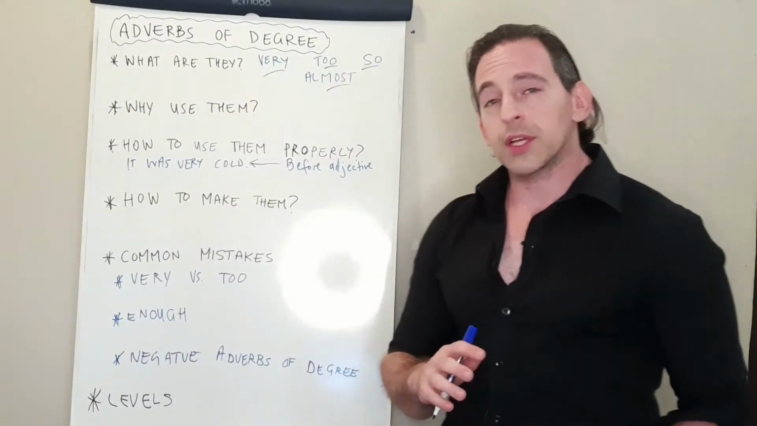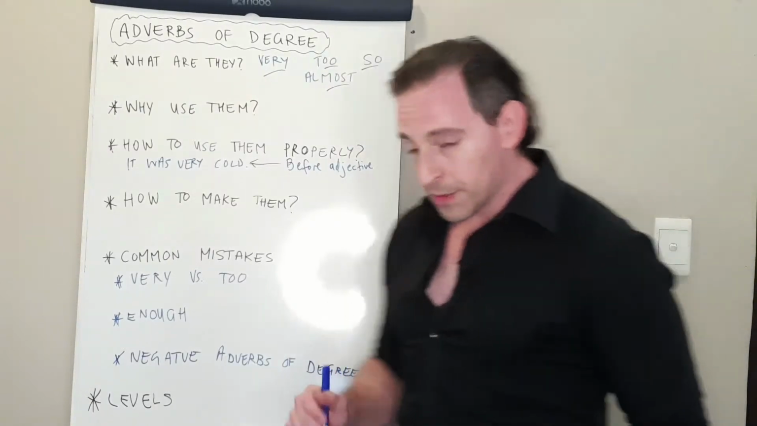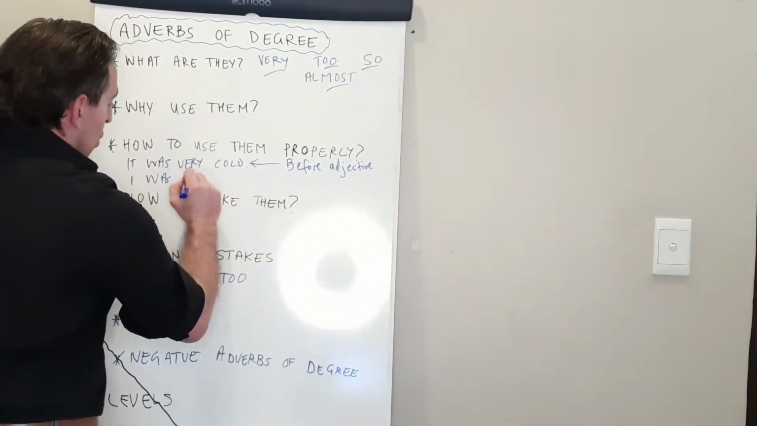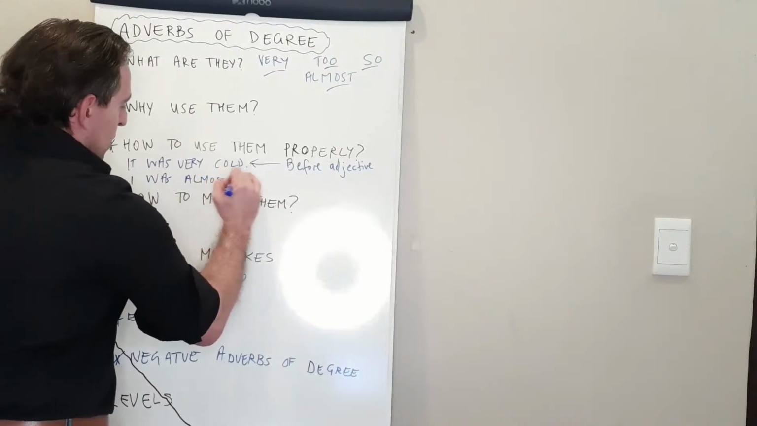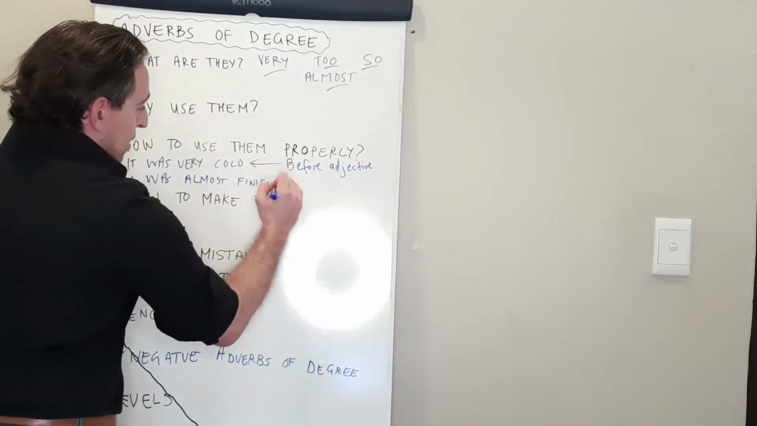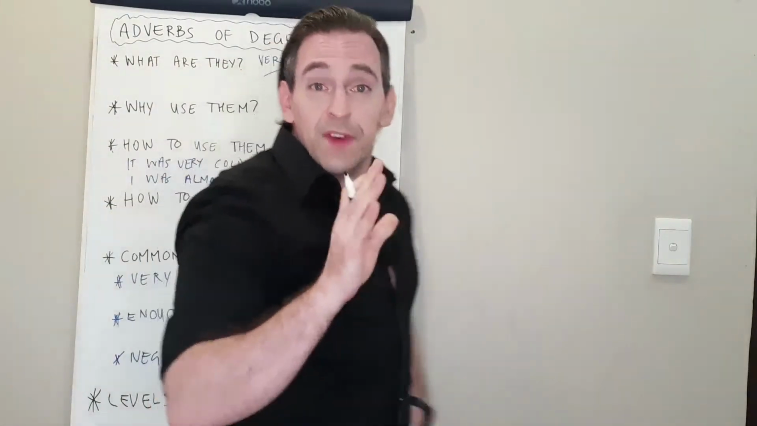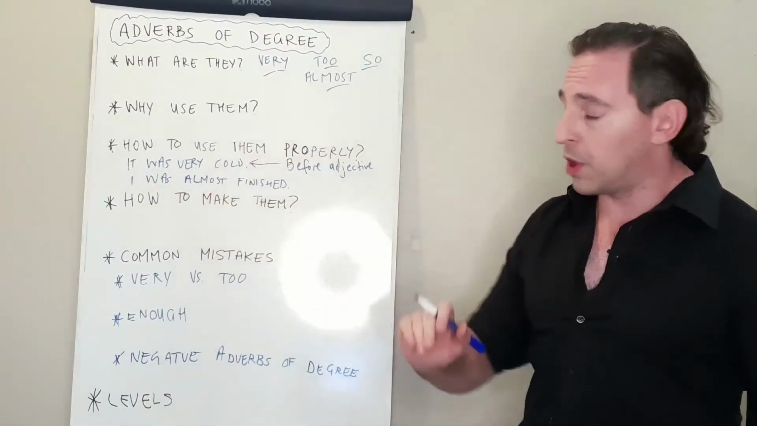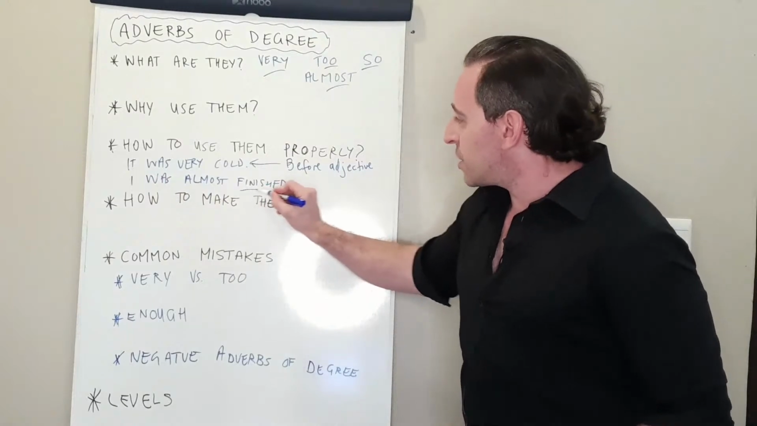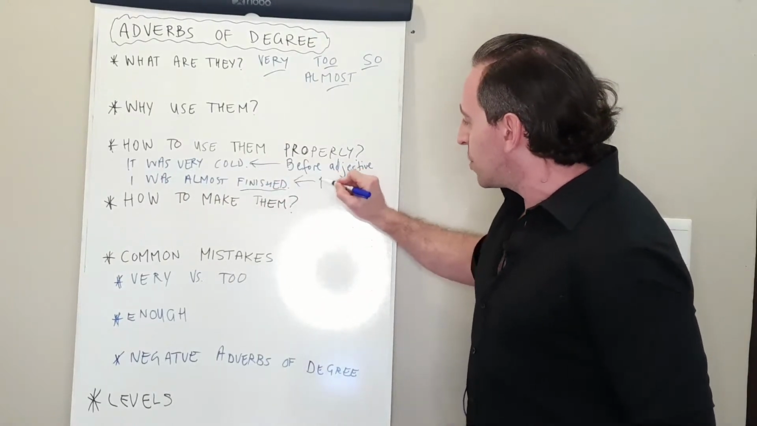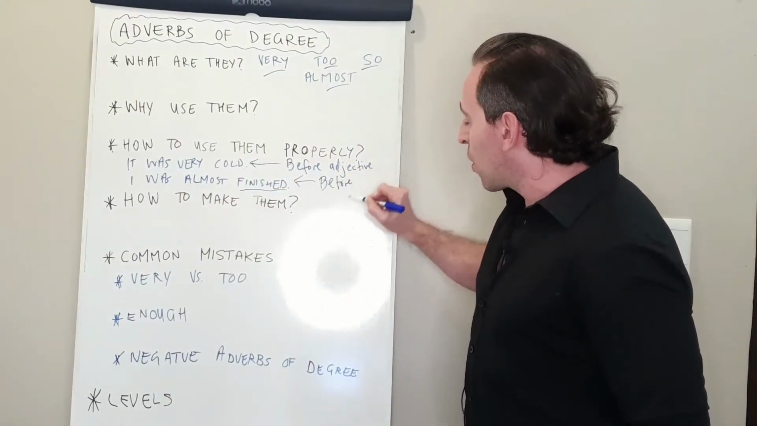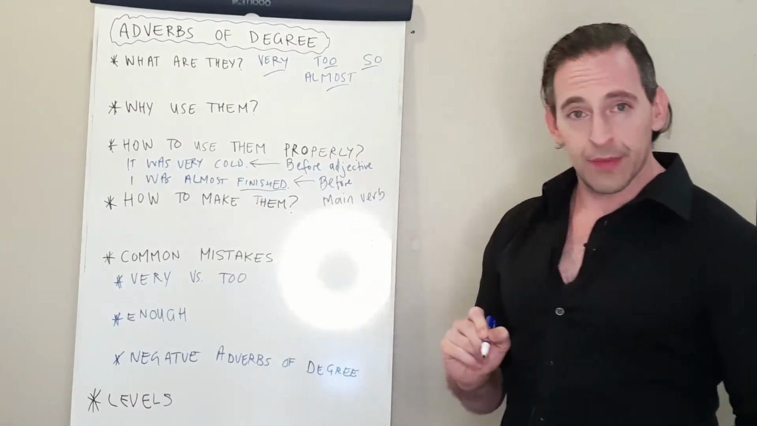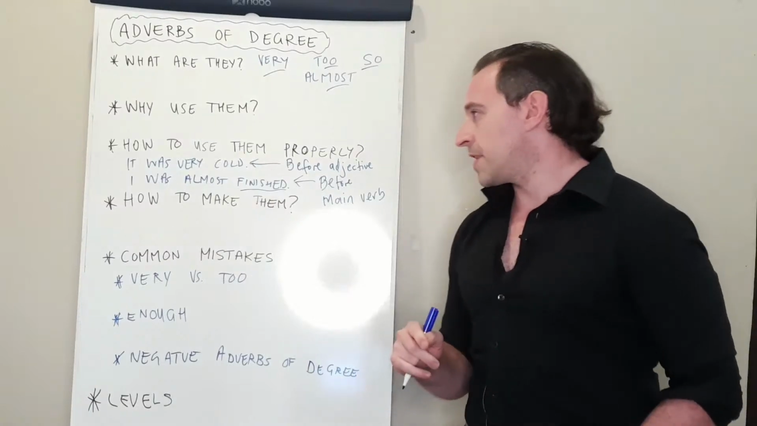We can also put it before the main verb. Let's write down a sentence. I was almost finished. So finished is the main verb. We know was is an auxiliary verb. We won't worry about that. But finished is the main verb. So it goes before the main verb. I was almost finished.